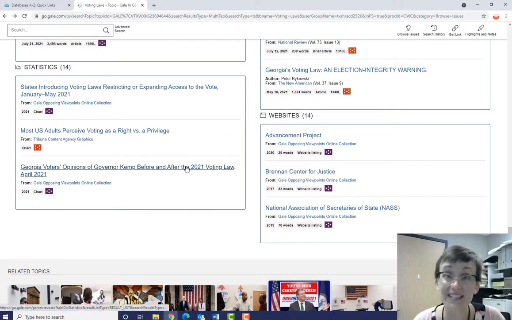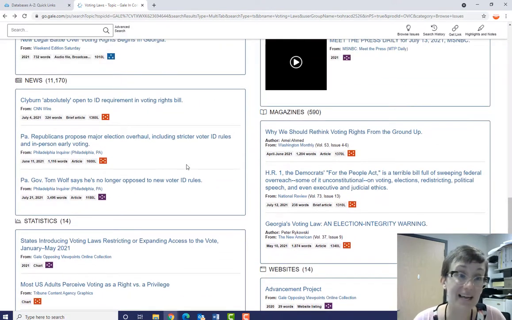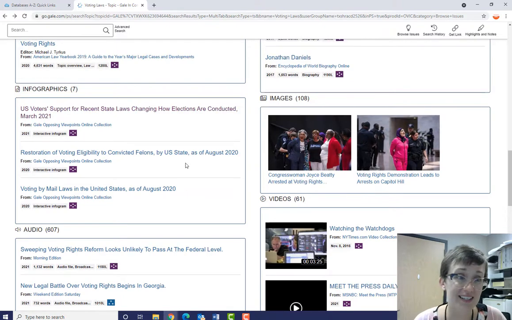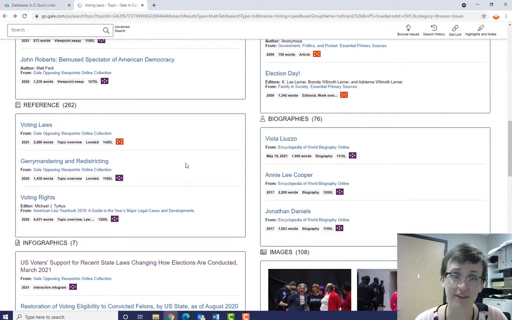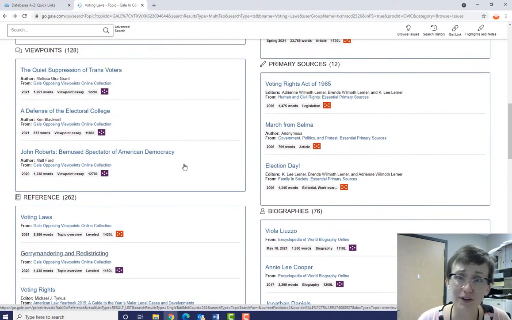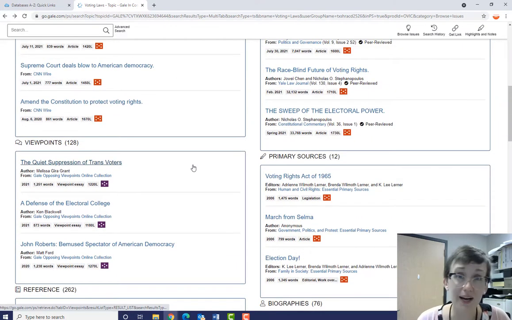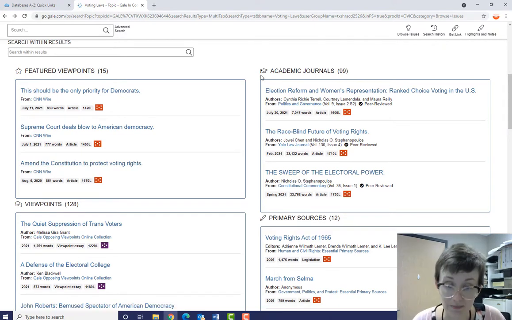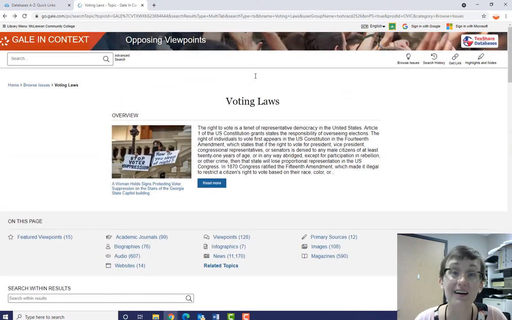We have websites, statistics, magazines, news, videos, audio files, images, infographics, biographies, reference sources, primary historical sources, viewpoints, which are opinion pieces, and of course, academic articles. So that is Gale in Context Opposing Viewpoints. Let's go back to the database quick links page.